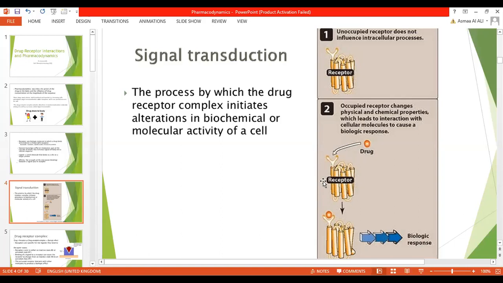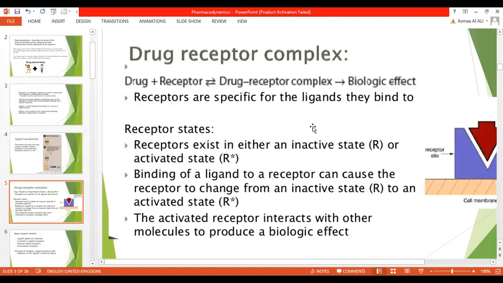So there is chemical and physical change here, and there is interaction with cellular molecules, and this will cause biological response. So drug plus receptor gives us drug receptor complex. Then when this complex initiates, it will give biological effect.